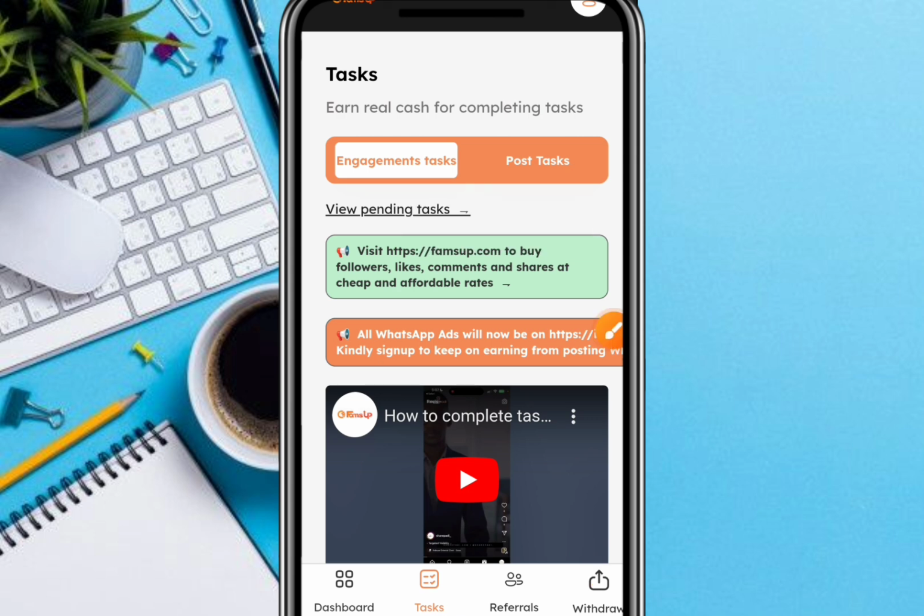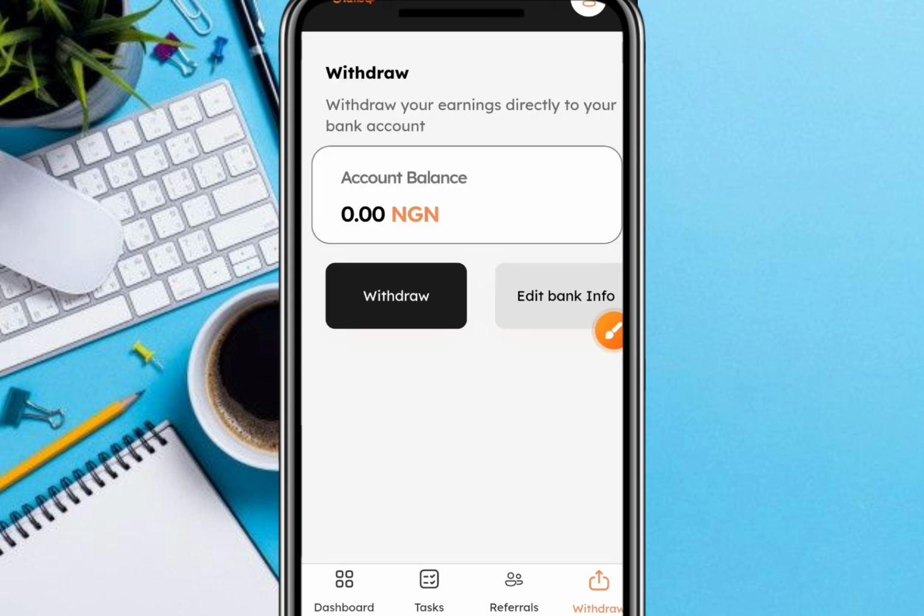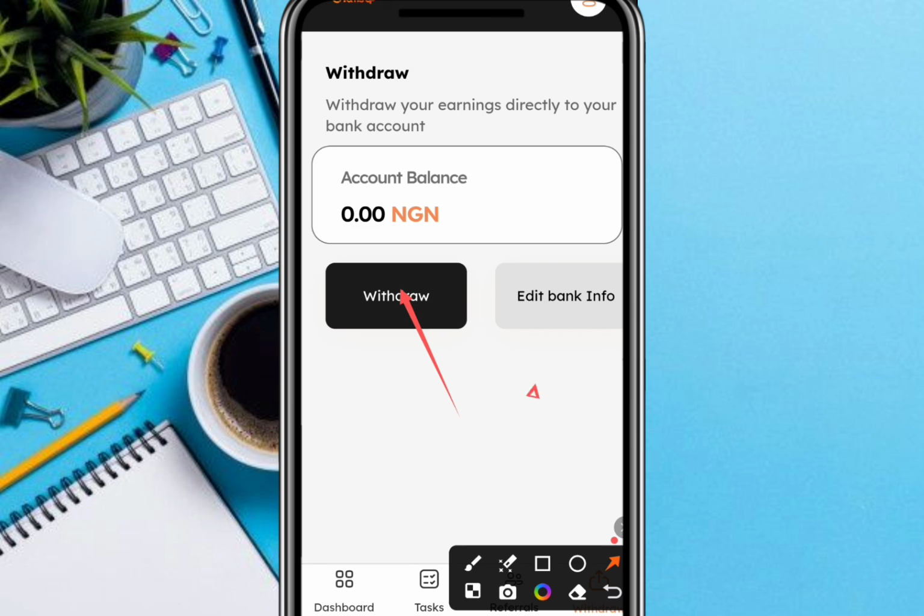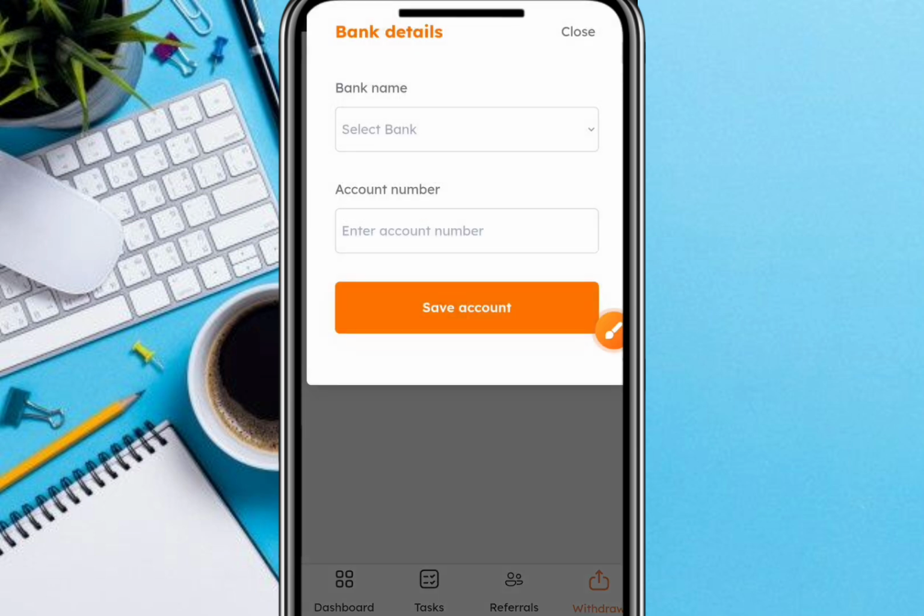All right, so if this is the first time you are withdrawing from this particular platform, you need to link your account details. So we have to click here that says withdraw. But if you have already linked your bank account and you want to edit it, just go ahead and click here that says edit bank info. But we're just trying to link our account for the first time, so I have to click on withdraw. Once you click on withdraw, this is the interface you're going to see.